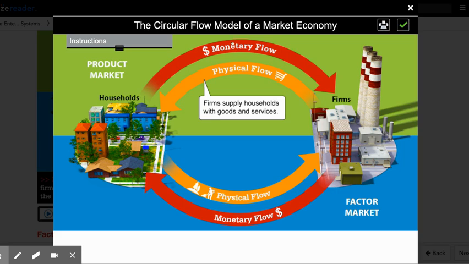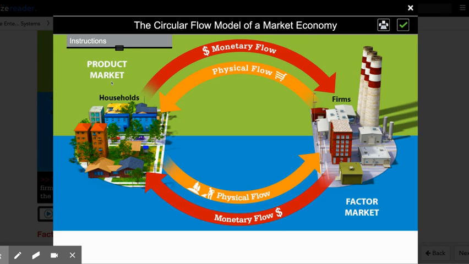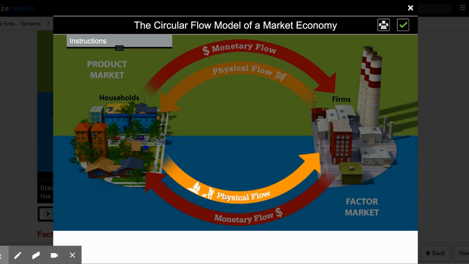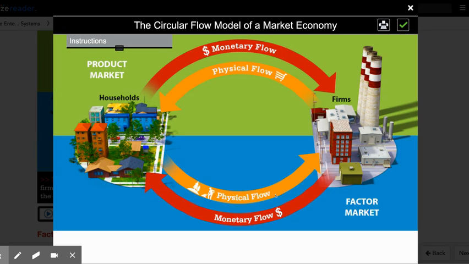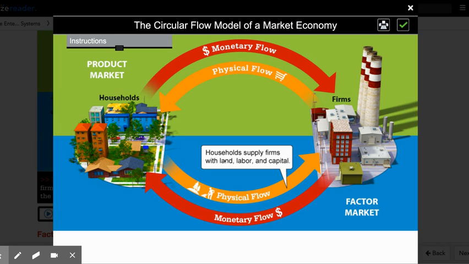So let's take a look at how this circular flow works. We're going to start down here in the factor market. In the factor market, people like you and me, households, we provide our factors of production here on what they call the physical flow. This is where we provide our land, labor, capital, and our entrepreneurship to business firms.